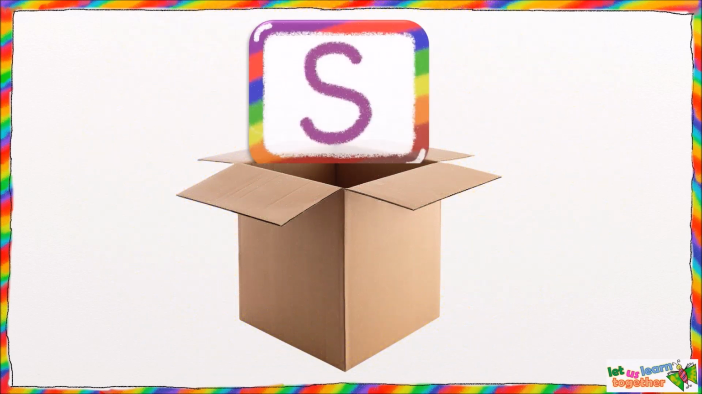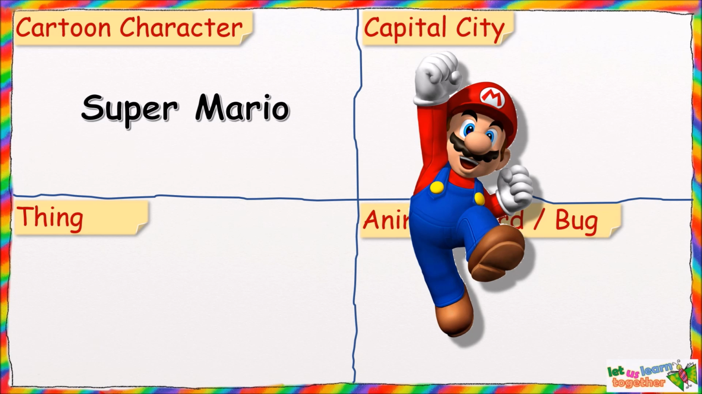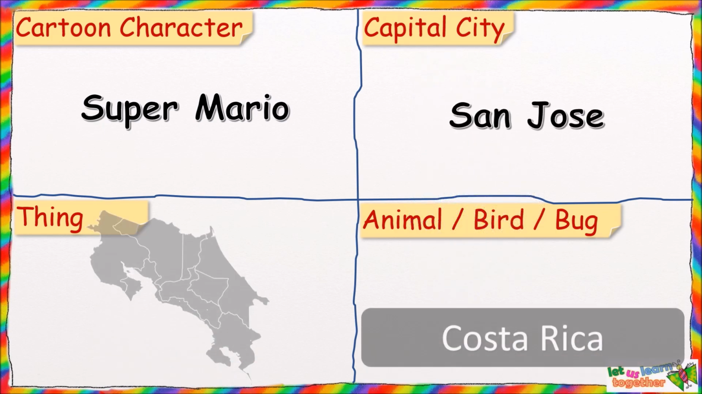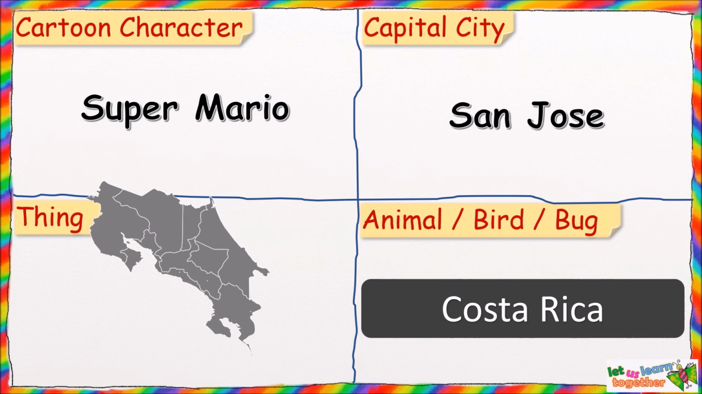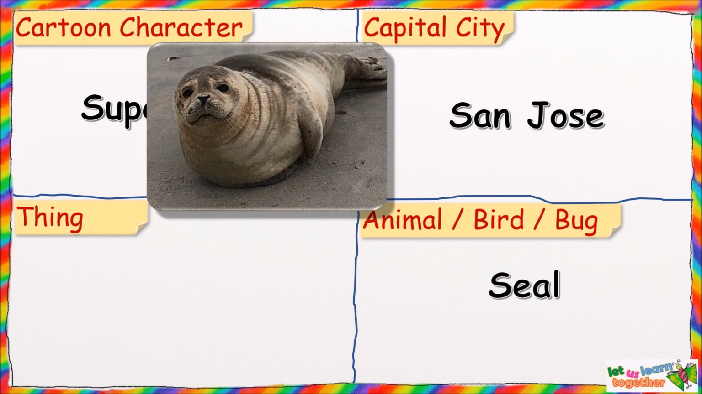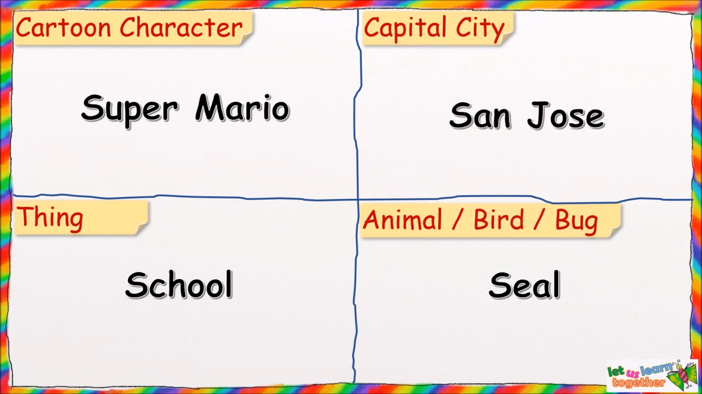Come on, let's check which letter comes next from the box. It's the letter S. I choose S for Super Mario. Have you ever played the game? Then S for San Jose, which is the capital of Costa Rica. S for seal. And S for school. So there we go. We have cartoon character Super Mario, capital city San Jose, animal seal and thing school, all starting with the letter S.